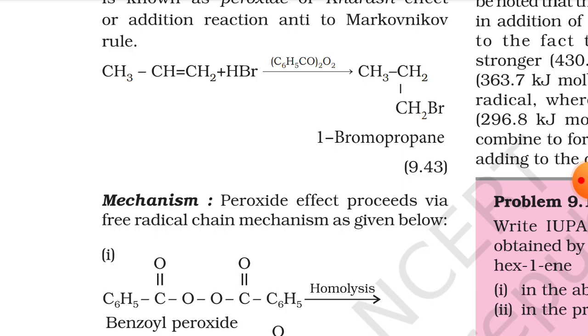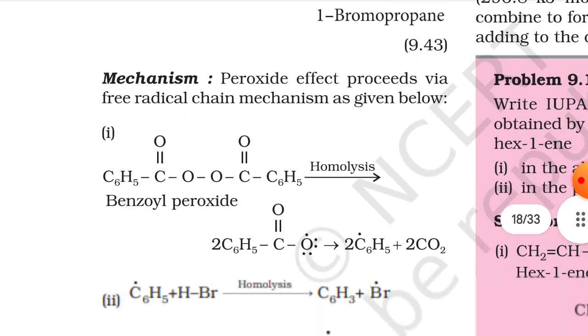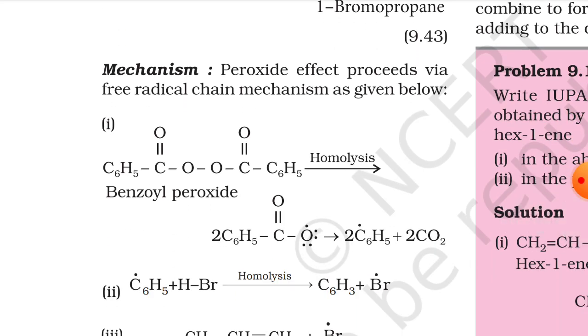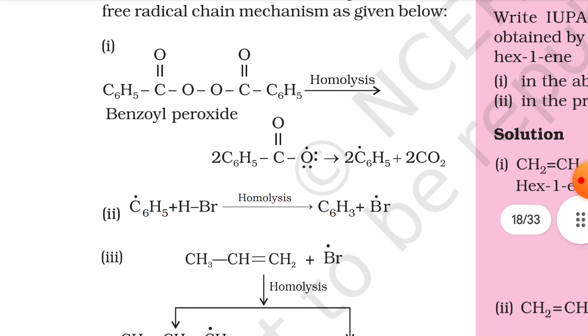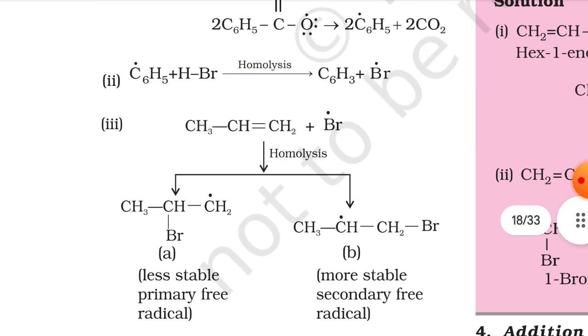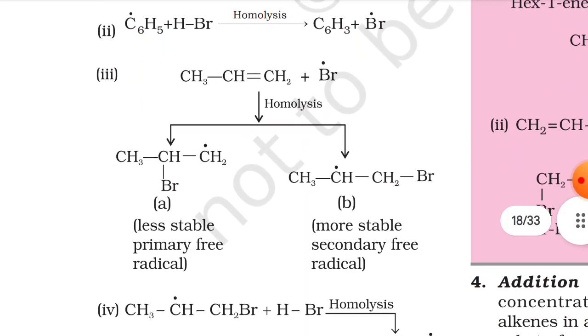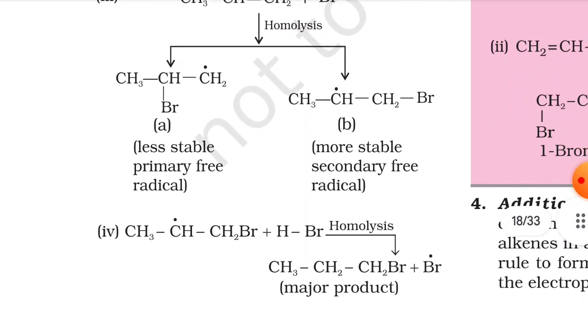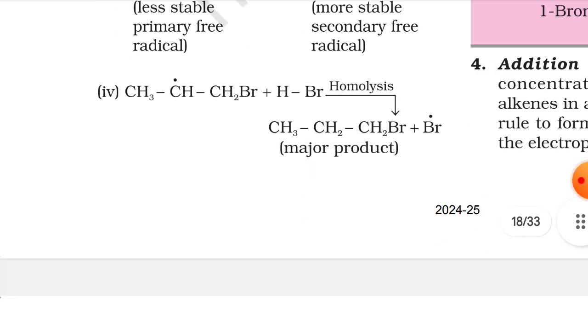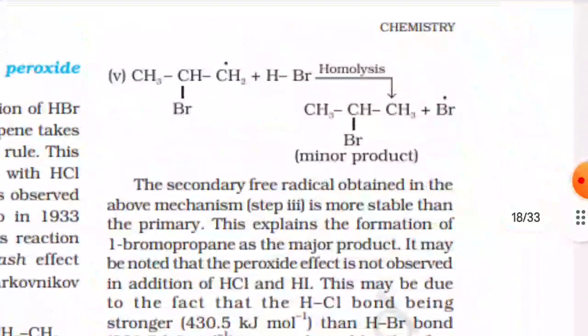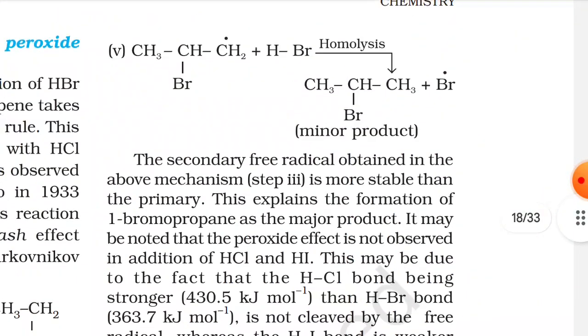Mechanism. Peroxide effect proceeds via free radical chain mechanism as given below. So you can see that benzoyl peroxide under homolysis produces the following compound. So these are the reactions. Moving on. This is the last reaction you have to see over here.